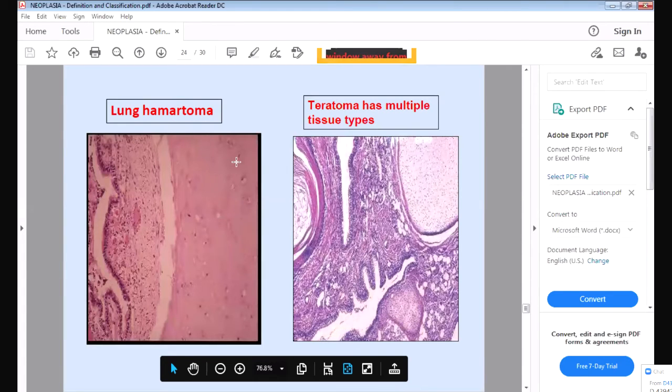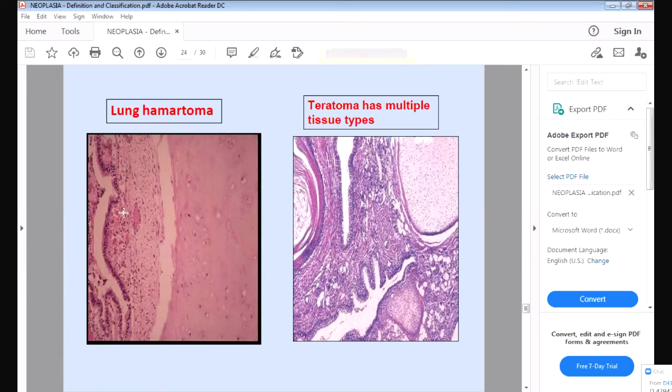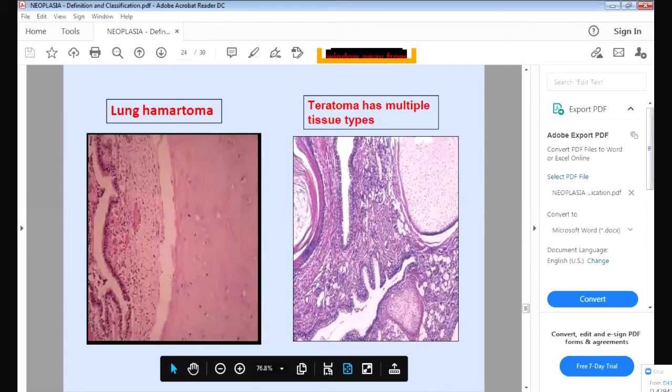So this is the lung hamartoma. You can see this is a tissue which is proliferating in the lung. And this is the teratoma, where you will see multiple tissues. I told you teratoma is a germ cell tumor, so it will have many different types of tissue. It will have cartilage, and these are the glands. These are the epithelial lining. This is fibrous tissue. These are the epithelial cells and the cartilage cells. So all different types of cells you will see. So this is the teratoma, and this is the lung hamartoma.